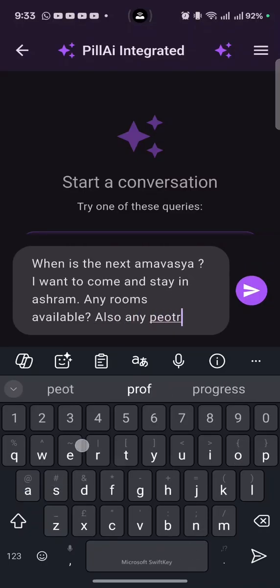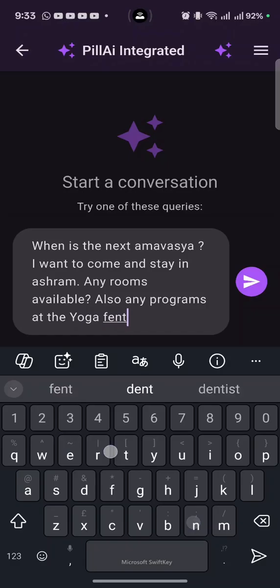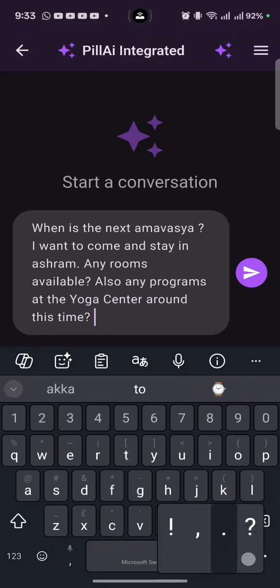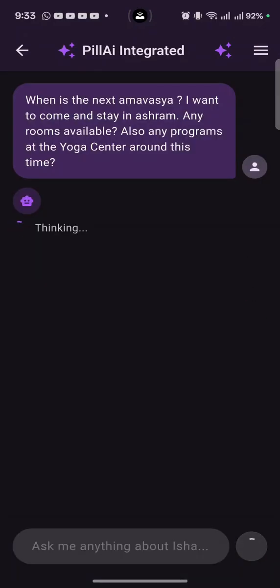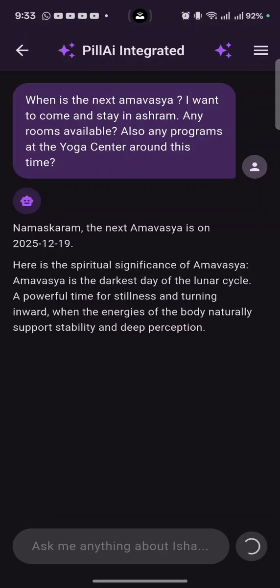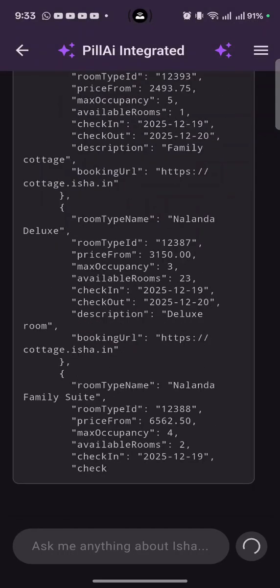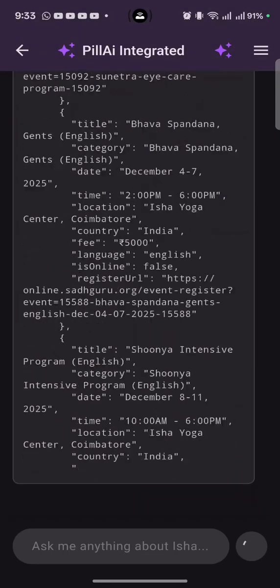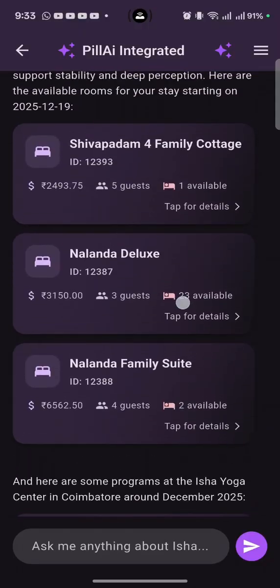Also any programs at the yoga center around this time. When there are multiple queries involved, it uses multiple MCP tools to get the results. Here we see that December 19th is the next Amavasya, and it is still getting other information like room information and programs.